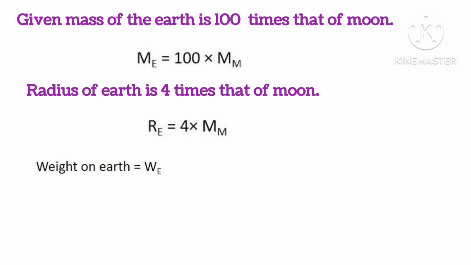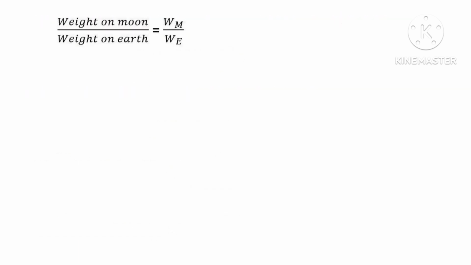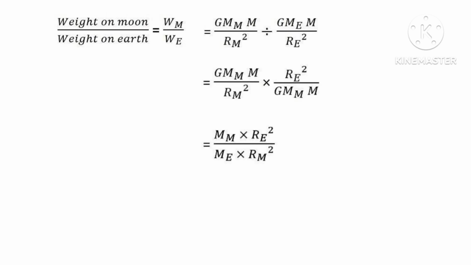Now weight on the earth will be We, which can be written as G Me m / Re². Weight on the moon, similarly, is Wm, which can be written as G Mm m / Rm². Now weight on the moon divided by weight on the earth.